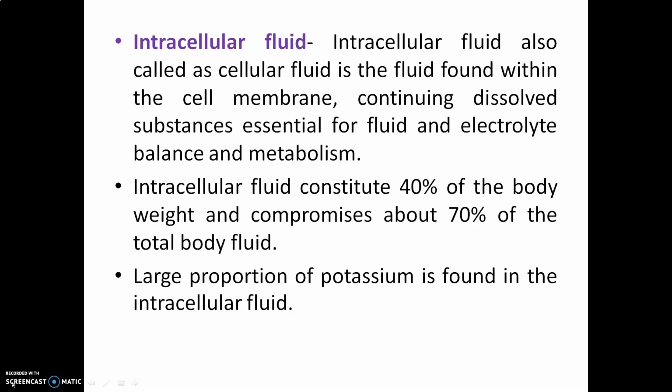Each and every organ has to function properly, and for that we need electrolytes, and those electrolytes are available only in your intracellular fluid. An electrolyte is an element or compound that, when dissolved in fluid, breaks up into ions so that it is easily movable to each and every cell. There are a lot of electrolytes inside the cell. Basically, those are potassium, magnesium, and phosphate, and they have the greatest concentration in your intracellular fluid.